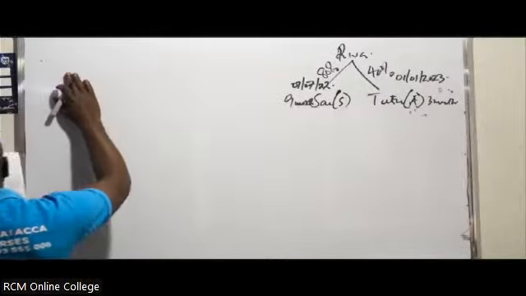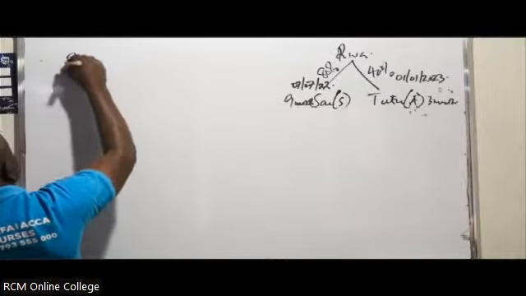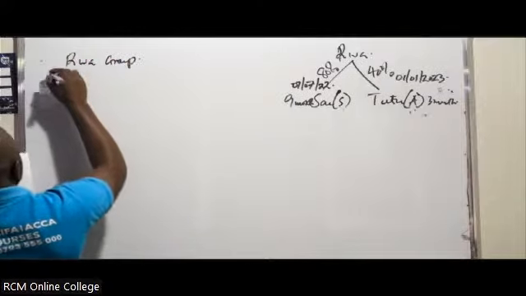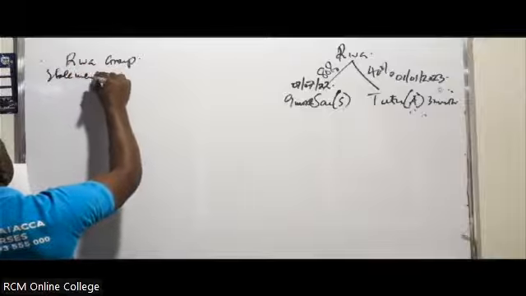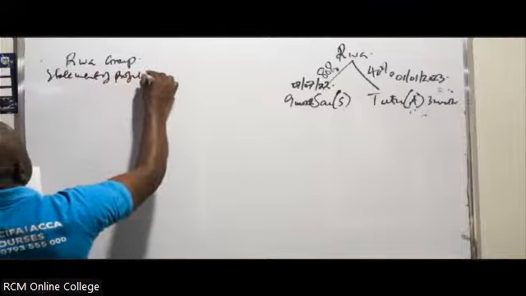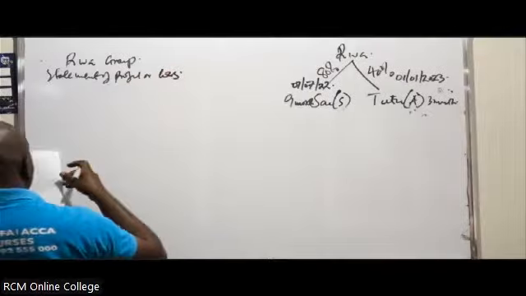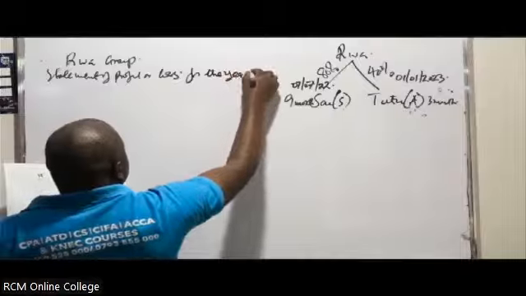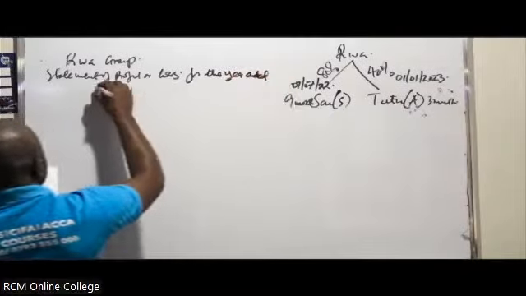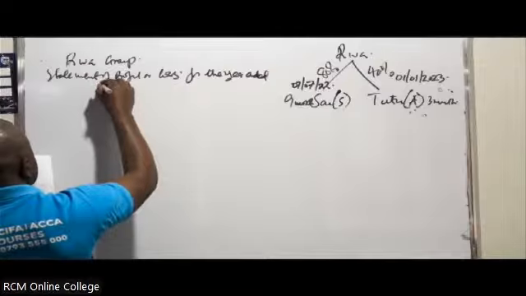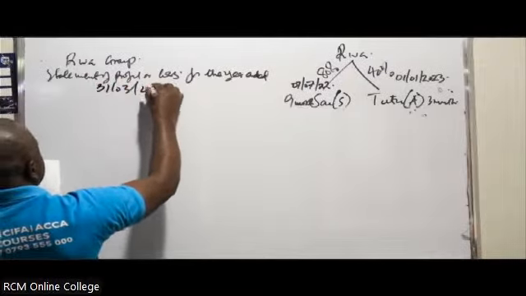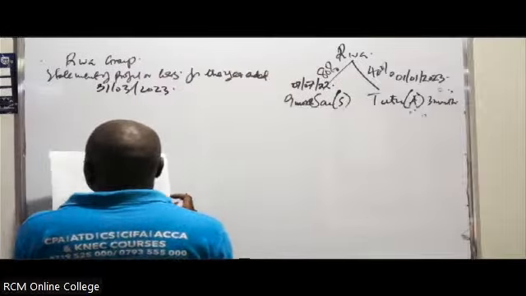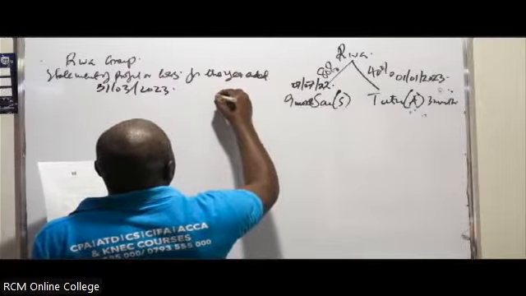So in this case we are preparing the River Group statement of profit or loss for the year ended 31st of March 2023. Our figures in this case are in shillings of millions.